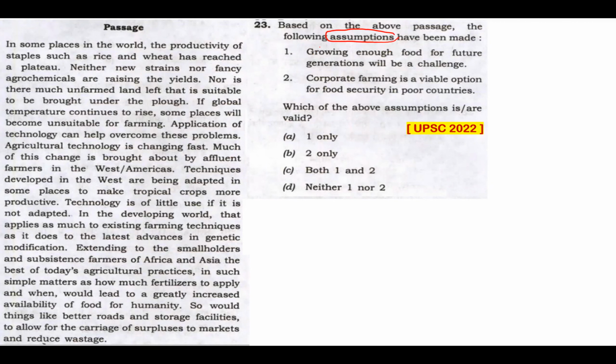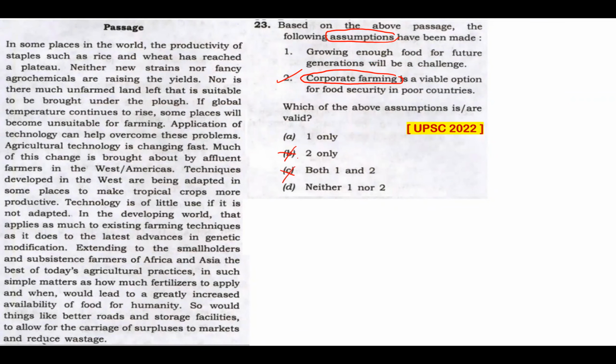After reading these statements, I'm sure statement 2 is an easy elimination. Why? Corporate farming is a viable option for food security in poor countries. There's nothing mentioned in this passage regarding corporate farming. Even if you have to assume, there should be something that you can feel is mentioned here. There's nothing regarding corporate farming. So this is an easy elimination, and so is option C.